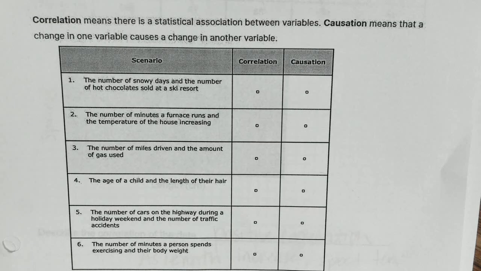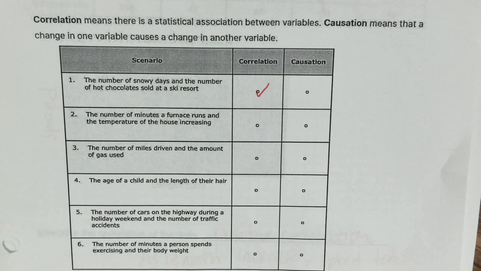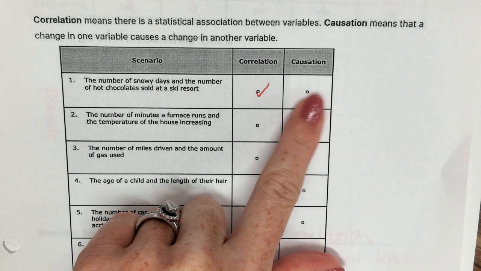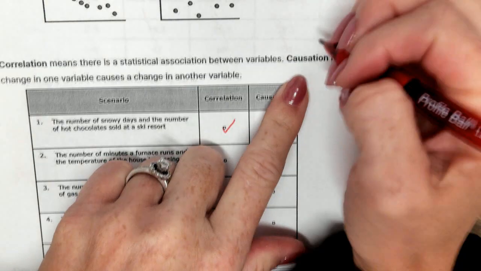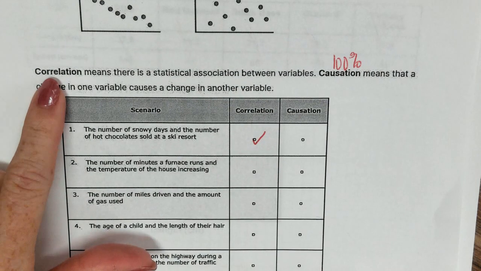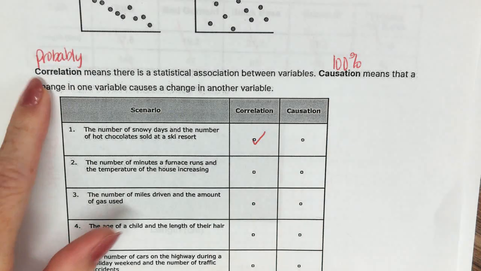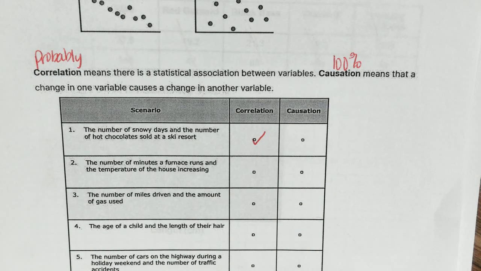It is correlated, and I'm going to tell you again why. They are associated, meaning the snowier it is, the more likely people are going to want to buy hot chocolate. Yes? Does it mean 100% that they will? No. That's why we picked correlation and not causation. So causation, if you write it right here, it's like 100% it's going to happen. Correlation is just related. It probably will happen, so right here put it probably will happen. So that's the difference between the two words, and that should help you when you're thinking about these questions.